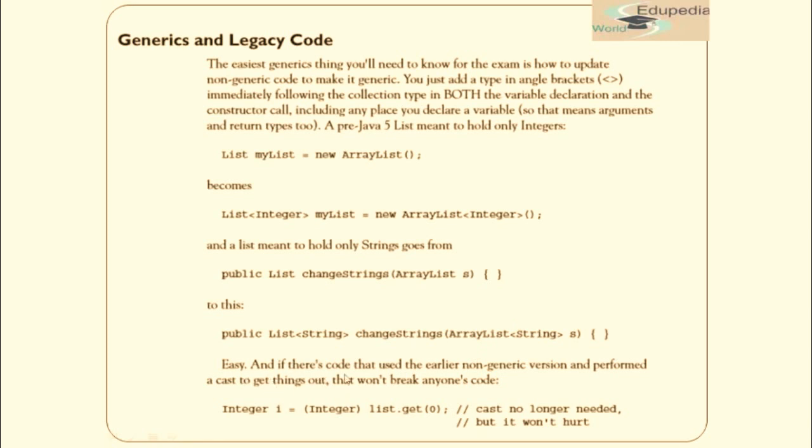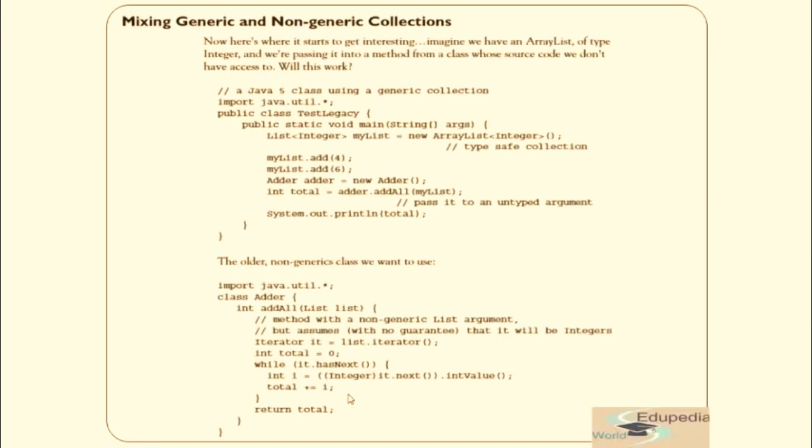Easy. And if there is code that used the earlier non-generic version and performed a cast to get things out, that won't break anyone's code. Fine. Integer i equals integerList.get(0). Over here the cast is no longer needed, but it won't hurt even if we put it.